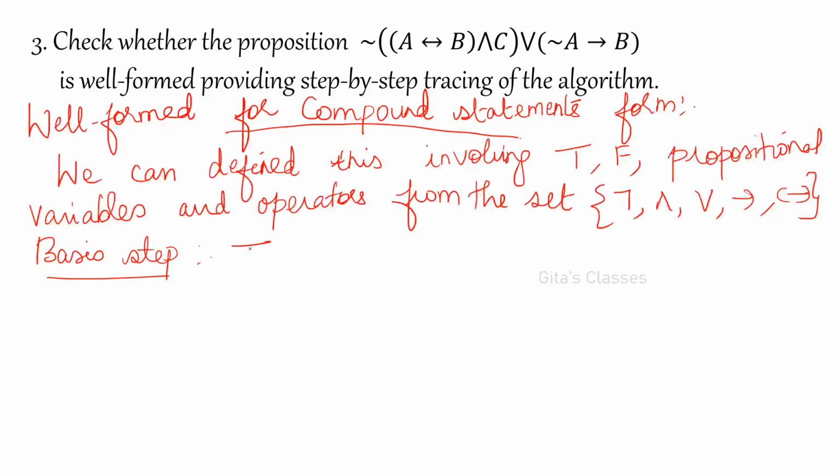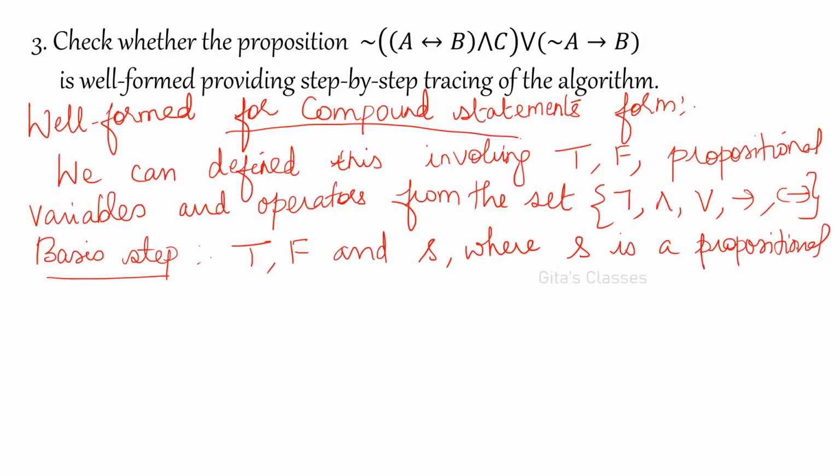Basis step is T, F and any variable. You need not write yes. According to the book it is yes, that's why I have written yes. You can use any variable, where yes is a propositional variable or well-formed formulas.